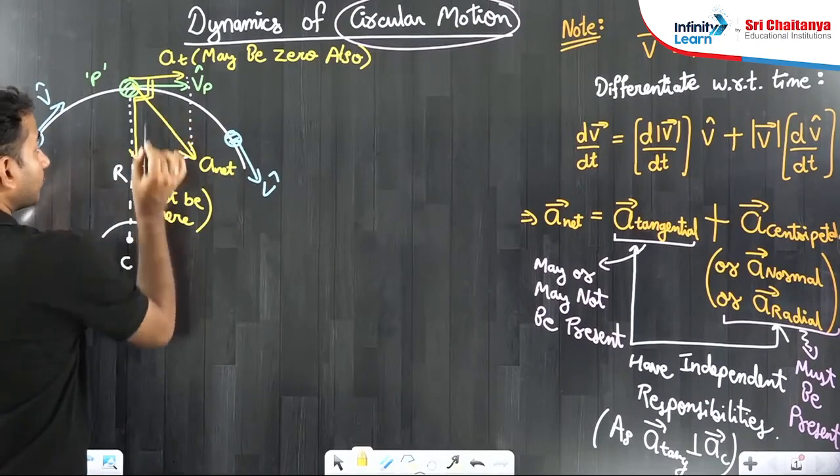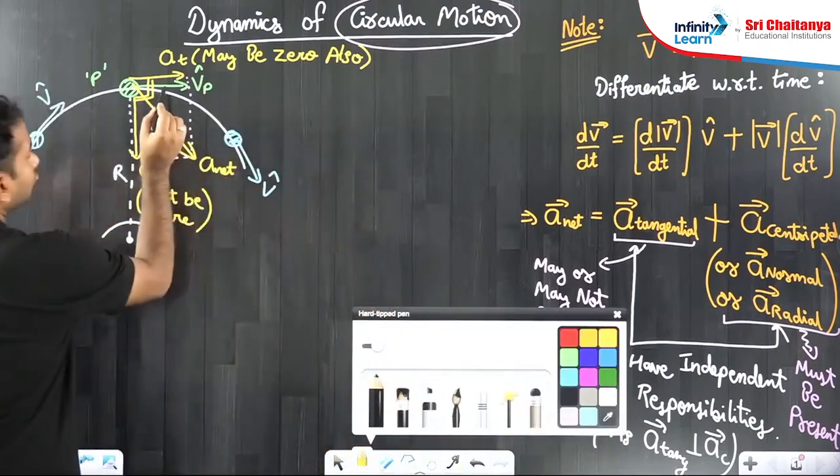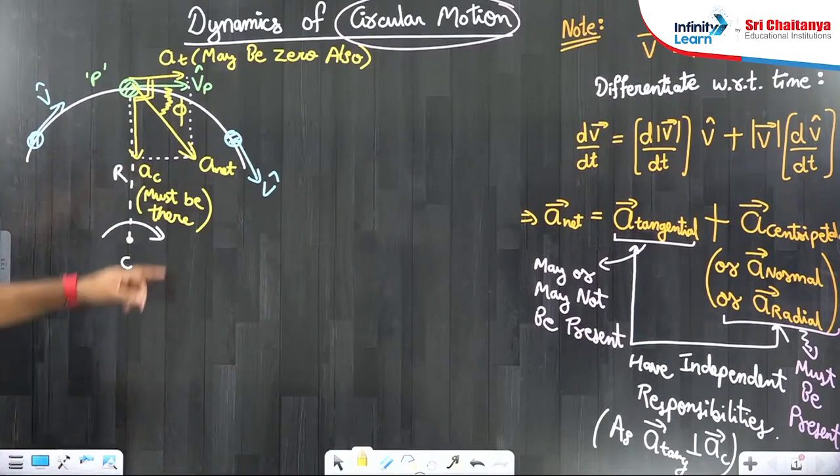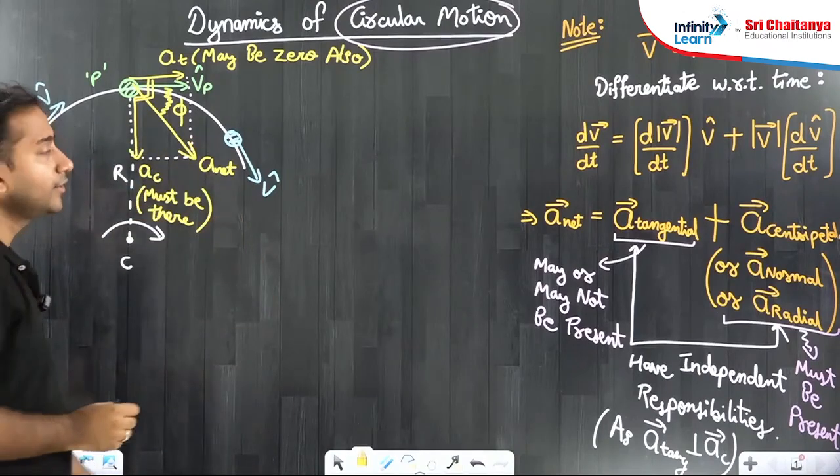and let us suppose it makes a certain angle phi with the velocity.